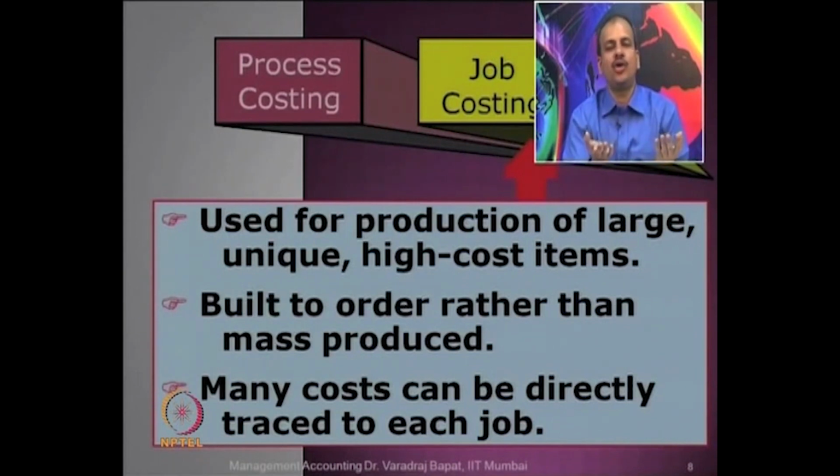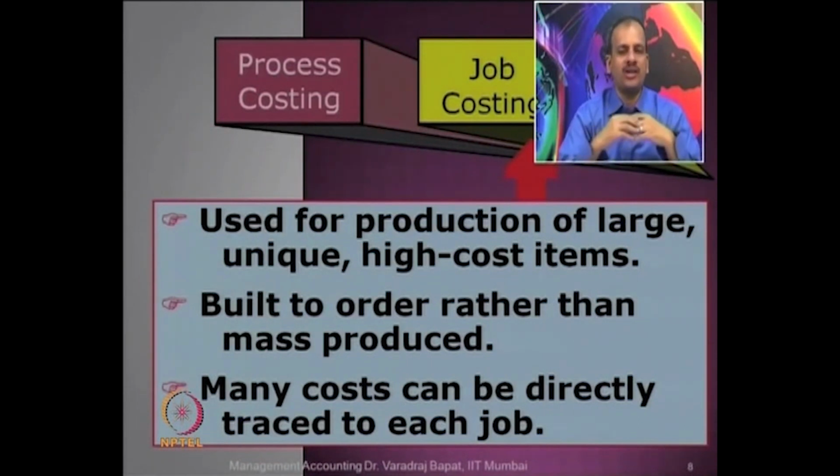One is, of course, what I have told you. In case of garments, what will be the example of job costing? Will a ready-made garment be an example for job costing? No, because that is being mass produced. Whereas a tailor-made garment is a specific example of job costing. Like that, any other examples can you think of? Is job costing done nowhere apart from tailor-made garments?